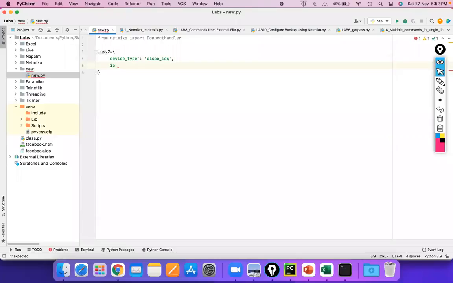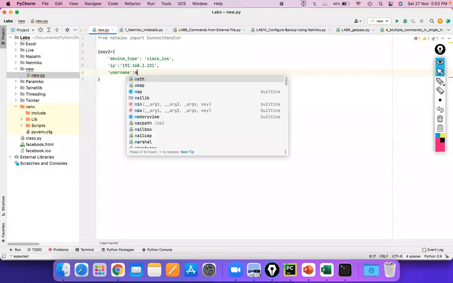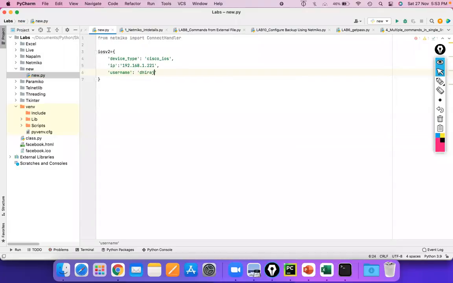So here I'm giving my IP address. So my IP address is 192.168.1.221. Then I have set the username of my particular device, which is Dheeraj. Then I'll set my password. I have already set the password as Cisco. Right? Sorry, my bad. Cisco. Then I have already set the secret password as well, the enable password we can say, as Cisco only.